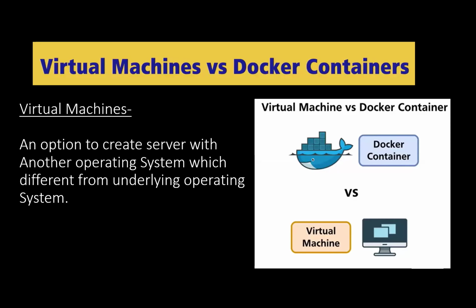A virtual machine is an option to create a server with another operating system which differs from your underlying operating system. I think you clearly understand what is written in this presentation. Here the underlying operating system is Windows, but I run Ubuntu, which is part of Linux.